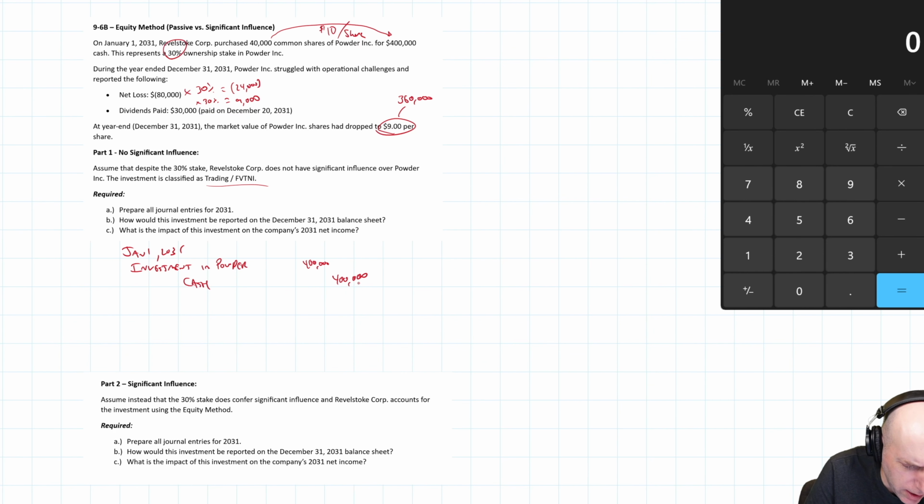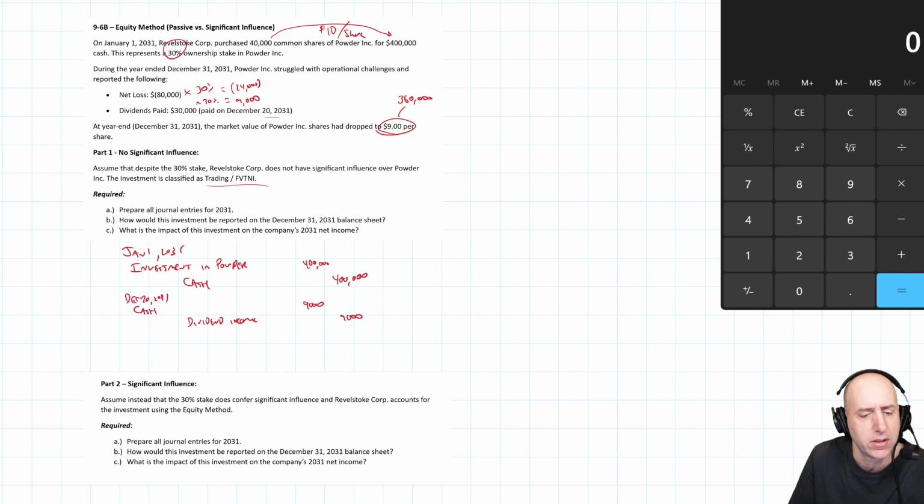Next relevant date is the dividend, right? So nothing happens until December 20th. We receive a dividend. So Powder pays a dividend, and we get $9,000. So on December 20th, debit cash, $9,000. Credit dividend income, aka investment income, $9,000. Okay, so that's December 20th. And again, this is just like previous questions we've done.